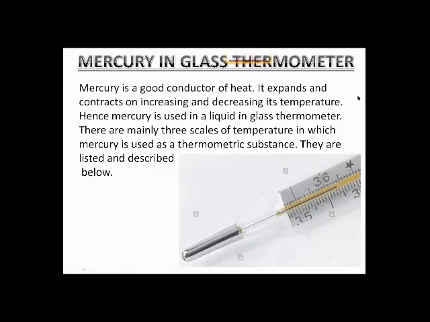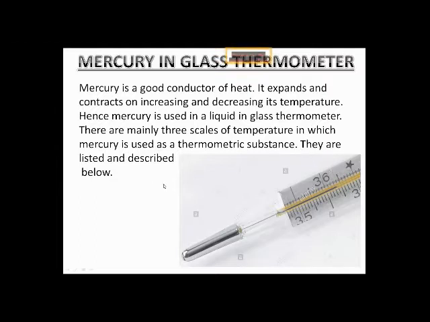Now, first of all, we are going to discuss the mercury in glass thermometer. Mercury is a good conductor of heat. It expands and contracts on increasing and decreasing its temperature. Hence, mercury is used as the liquid in a liquid in glass thermometer. There are mainly three scales of temperature in which mercury is used as a thermometric substance.